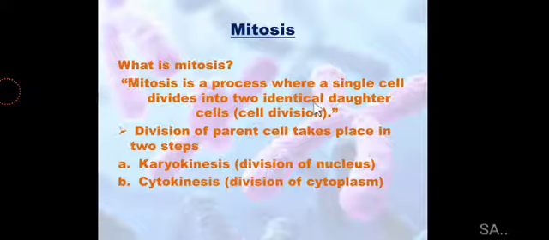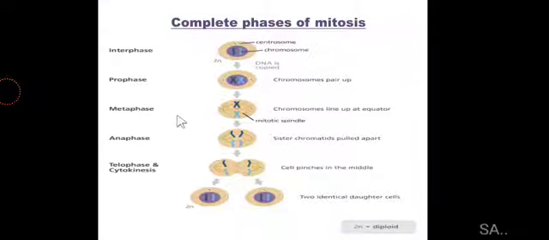Now, if you look at the different phases of mitosis, there are two main phases. The first phase is called karyokinesis, and the second phase is called cytokinesis. In karyokinesis, nuclear division is happening, while in cytokinesis, division of the cytoplasm is taking place. This is a summary of the complete phases of mitosis, but at first, you are looking at interphase, which is the first phase of the cell cycle.